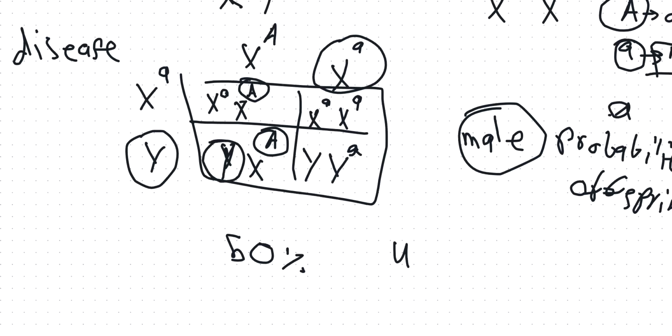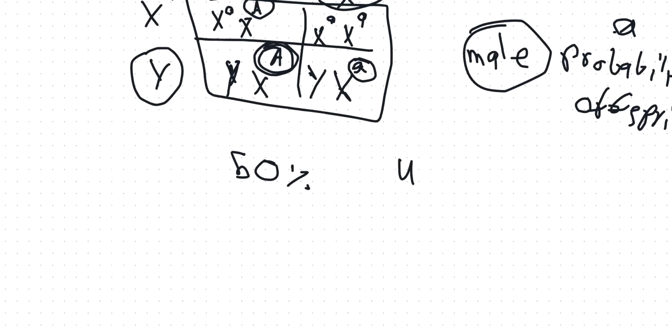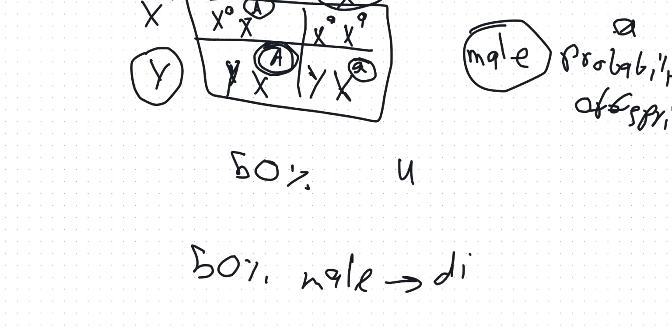So in this case, this right here and this right here. You can see that only one of the males has the dominant allele, right? The other male has the recessive allele. That means out of the males, only 50% will carry the disease. There is a 50% chance that the male will have the disease.